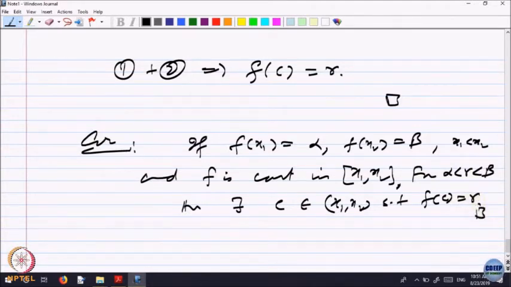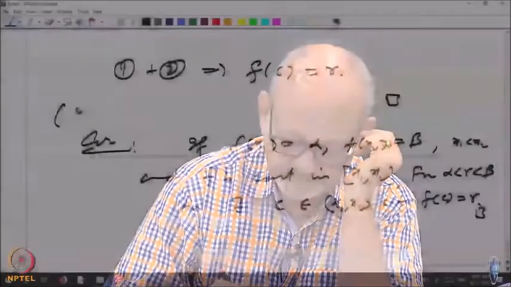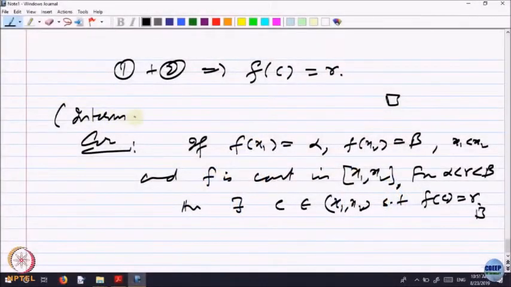So, if a continuous function takes two values alpha and beta, it must take every value in between, right. So, that is what is called intermediate value property.